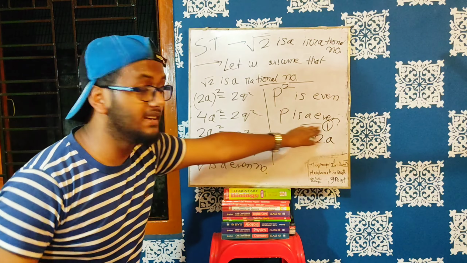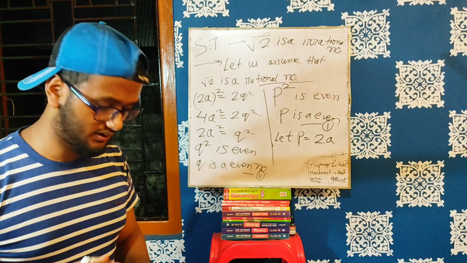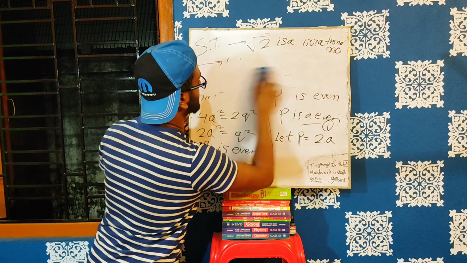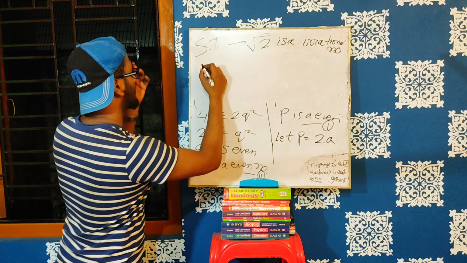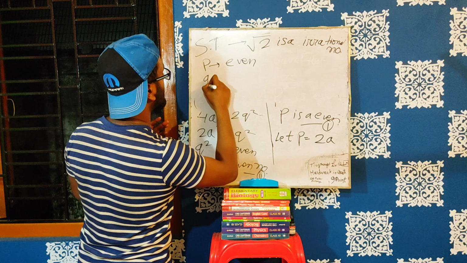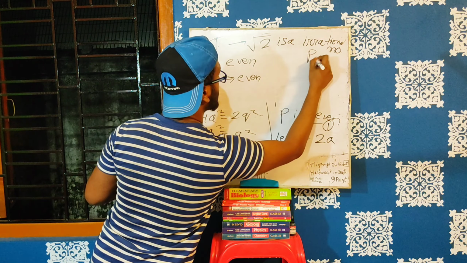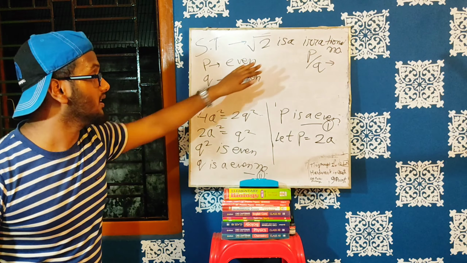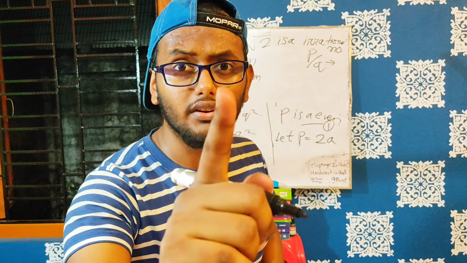Are you getting my point? We have found here p is an even number. We have found here q is an even number. Understood this one? What we have got is p is even, q is even. We are having p by q, which is a rational number. And we have got p is even, q is even. Are you following this one?